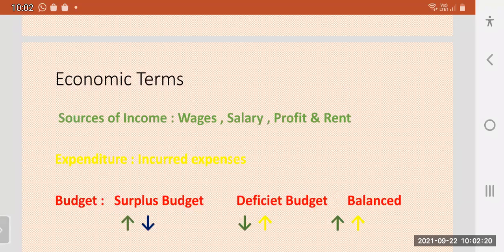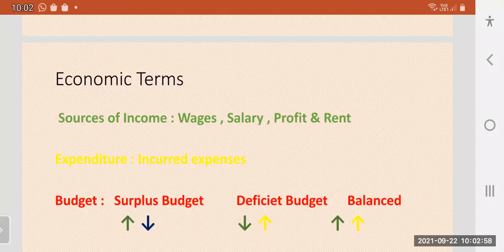Deficit budget. Here you have to think about it. Your income is low, but your expenditure is high. Income means the ways of money you receive, which I already explained. Now you see that expenditure is high and income is low. That means you have some money problems. Either you have to borrow money from somebody, or take a loan from a bank. This is the worst budget, the deficit budget.